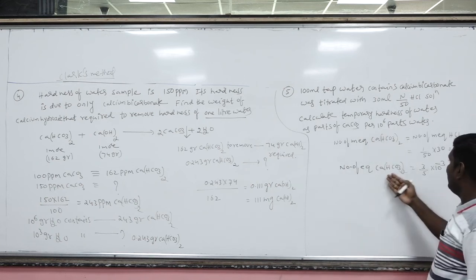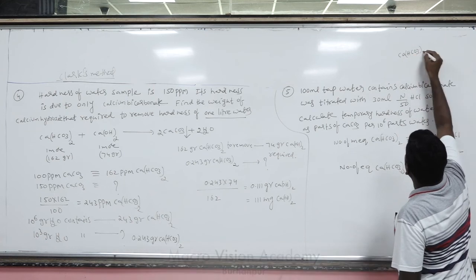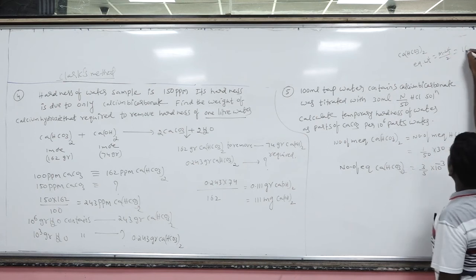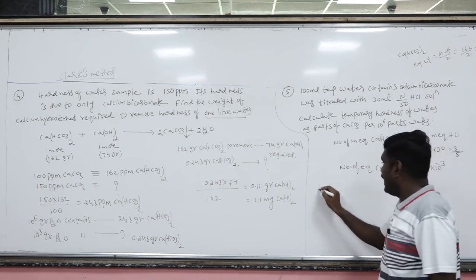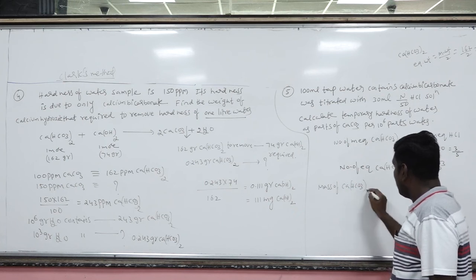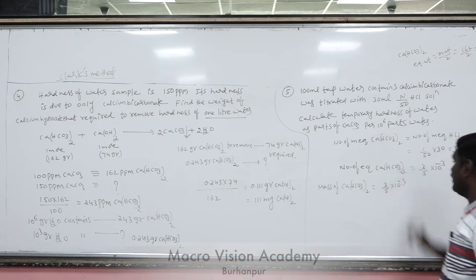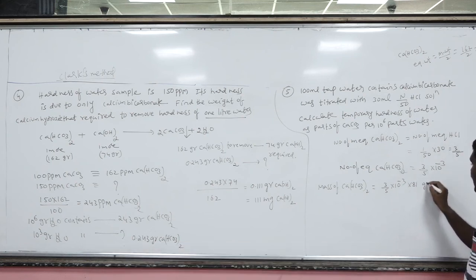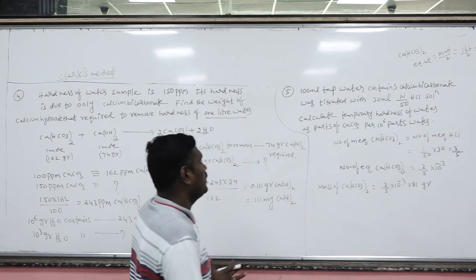Okay. Now, do you know what is the equivalent weight of calcium bicarbonate? Equivalent weight is equal to molecular weight by n factor 2. Molecular weight is 162, so 162 by 2, that is 81. Okay. Now from here I am calculating the mass of calcium bicarbonate. How many equivalents of calcium bicarbonate? 3/5 into 10 raised to minus 3 equivalents. Into what is the weight of one equivalent? That is 81. So by multiplying with 81, we get the total mass of the calcium bicarbonate.